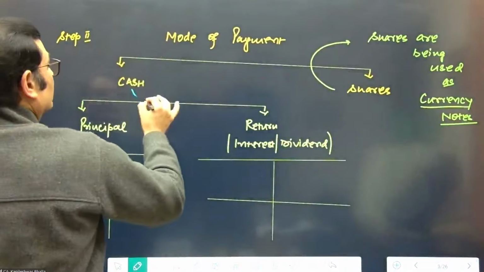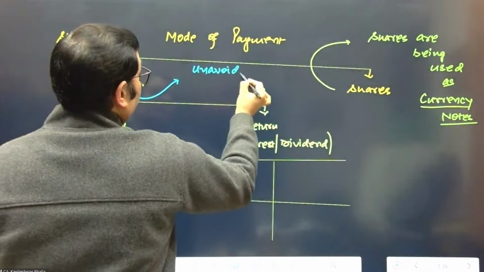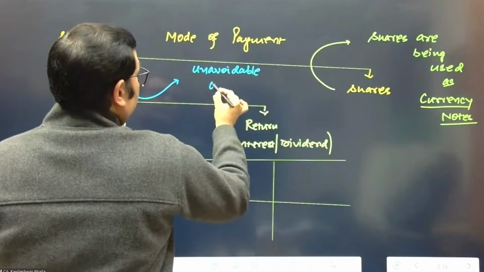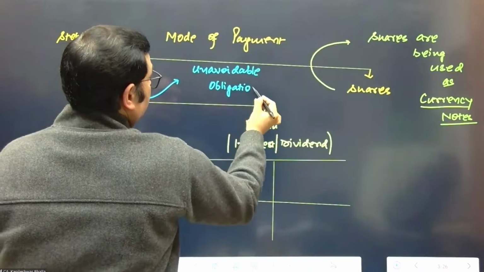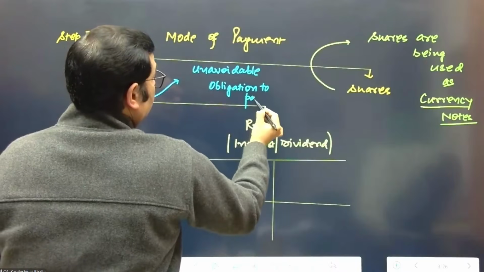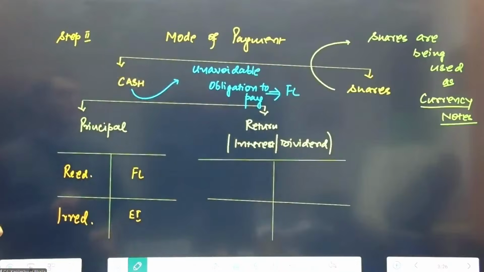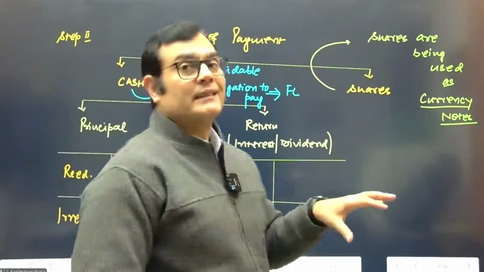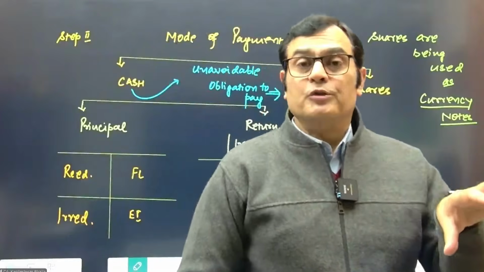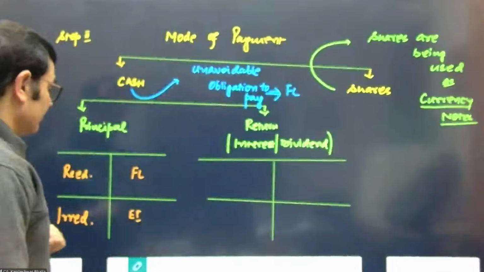So we can say when the mode of payment is cash and there is an unavoidable obligation to pay, only then does it become a financial liability. Simply the mode of payment being cash is not the deciding factor. You also need to prove that there is an unavoidable obligation to pay cash.